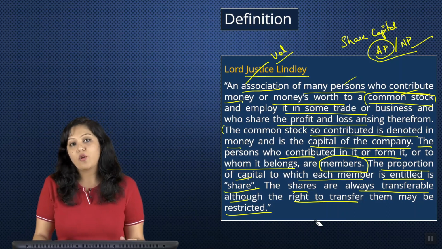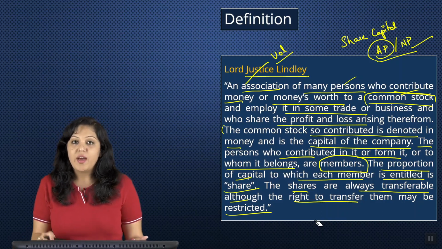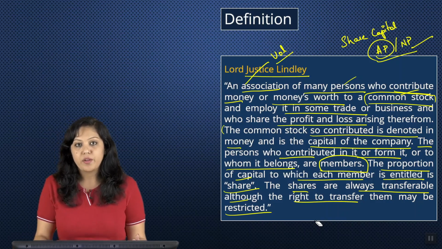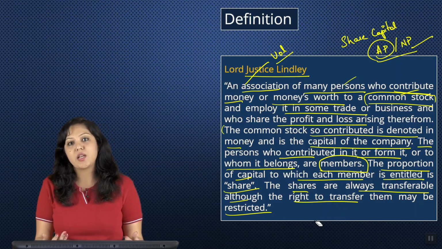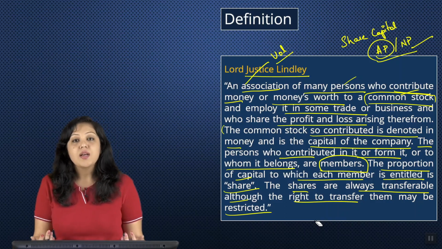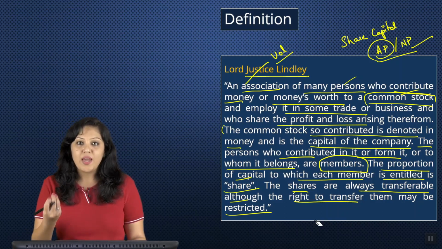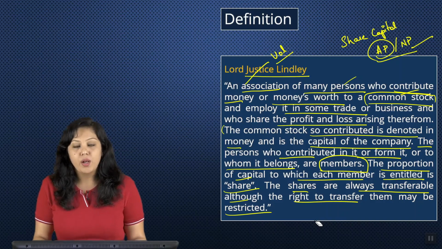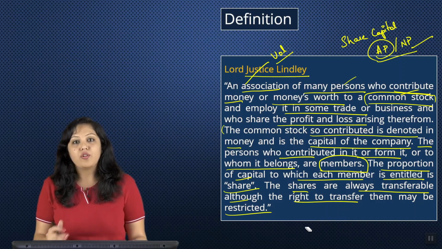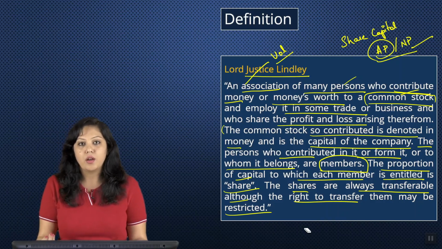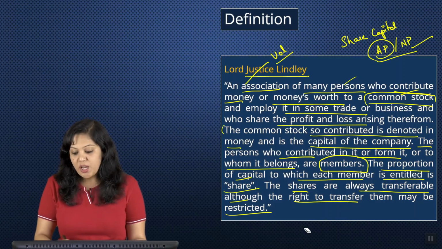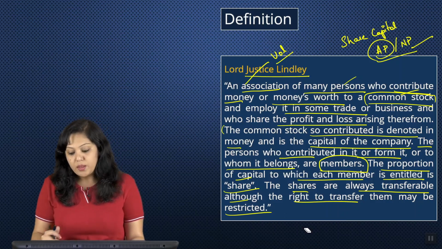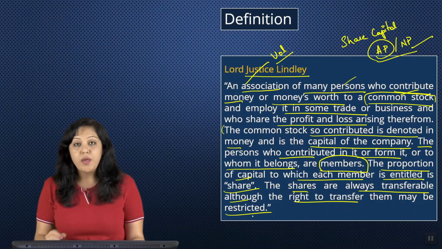In the Sale of Goods Act, you've already learnt about the definition of goods, where shares are also included as goods, right? So, you can trade in shares just like you buy and sell any good. Whenever you're selling a share, you are making a profit. Whenever you are buying a share, you are buying with an intention of trading at a higher price, right? That means shares are always tradable. It is always transferable. When you transfer, you get a consideration in return. Now, this definition says shares are always transferable, although the right to transfer them may be restricted.